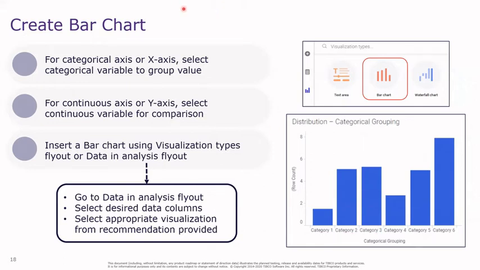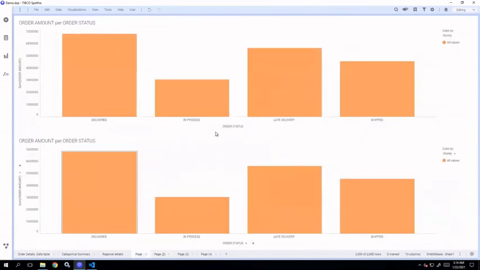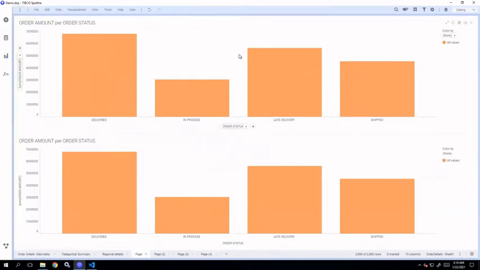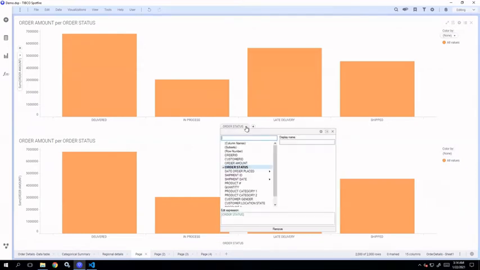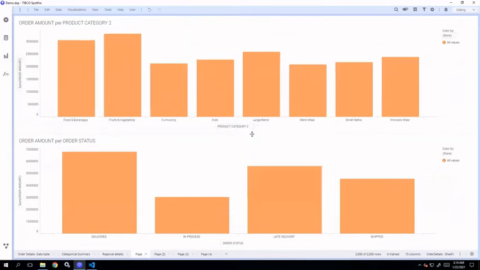Now you can insert bar chart in different ways. Let's directly go to the tool and see. You can insert the bar chart directly from visualization types flyout, or you can use natural language query to insert, that is a recommendation from Spotfire to insert the bar chart. Now the x-axis here is set as order status, or let's say we change it to product category or product category 2, like that.